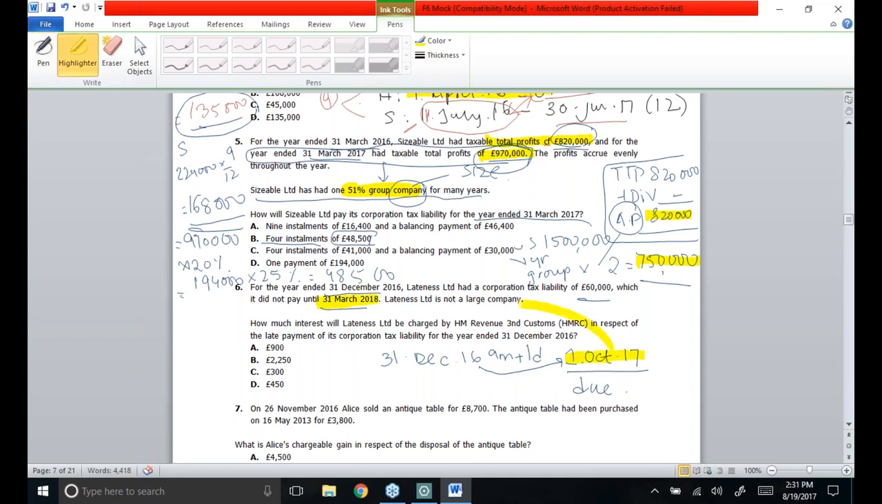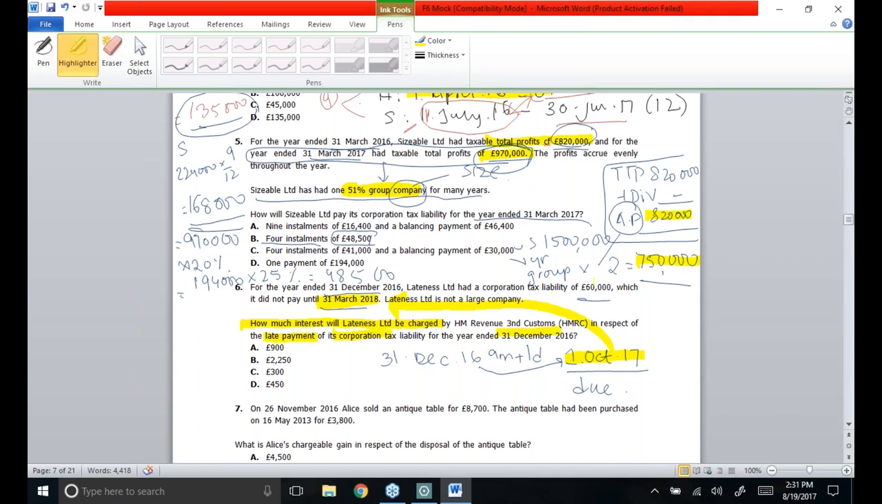So we can easily see that this company is late by 6 months: October, November, December, January, February, and March. These are the 6 months for which the company had not made its corporation tax payment, for which interest will be charged. So the question is, how much interest will Lateness Limited be charged by HMRC in respect of late payment of its corporation tax liability for this year?